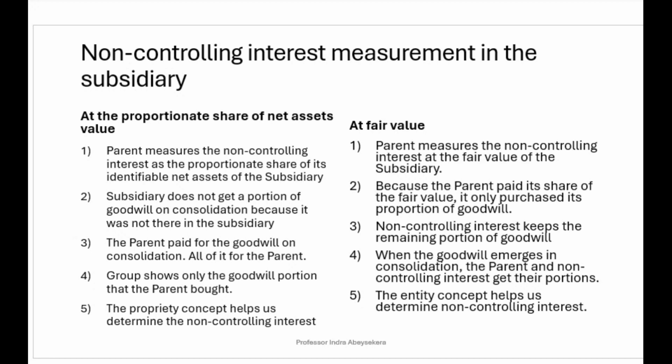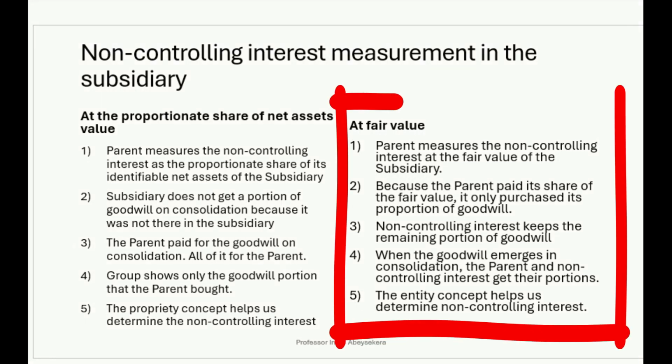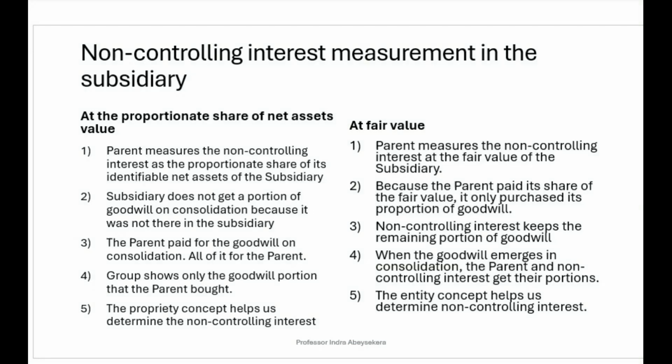The other is at fair value. It's where the parent measures the non-controlling interest at the fair value of the subsidiary. Because the parent paid only its share of the fair value, it only purchases its portion of goodwill. The non-controlling interest keeps the remaining portion of goodwill. When the goodwill emerges in consolidation, the parent and non-controlling interest get their portions. The entity concept helps us to determine the non-controlling interest.